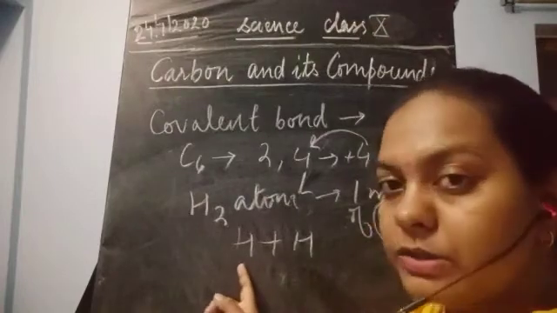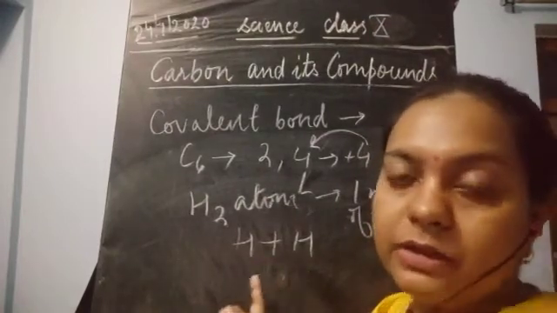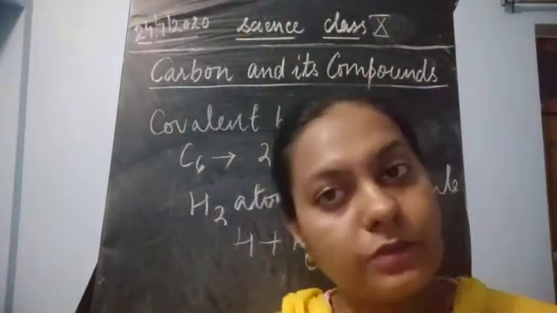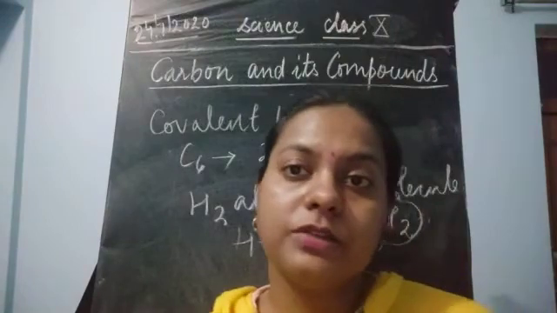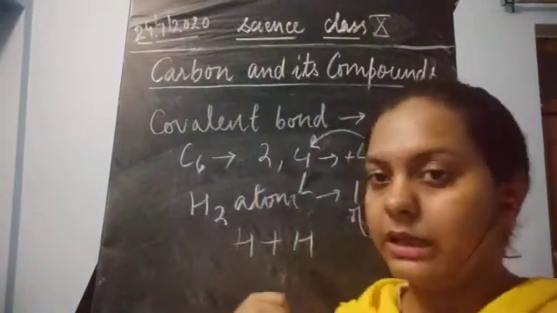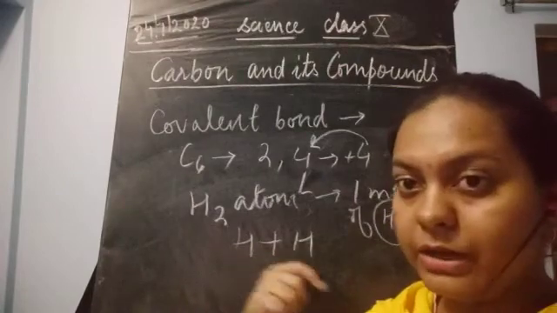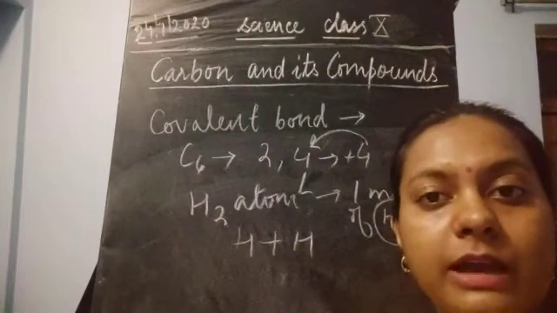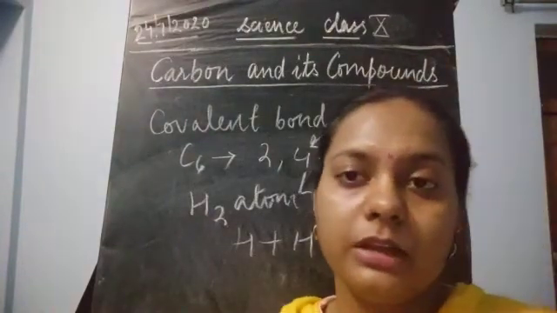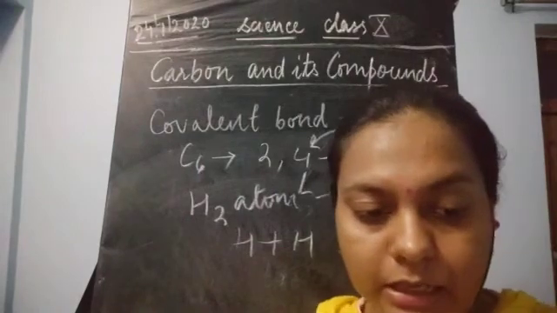So this hydrogen atom will have a complete duplet, and the next hydrogen atom will also have a complete duplet, because it has only one electron for sharing. It takes one more electron from the other hydrogen atom, and both of them share one electron with each other. This is how the sharing is done.